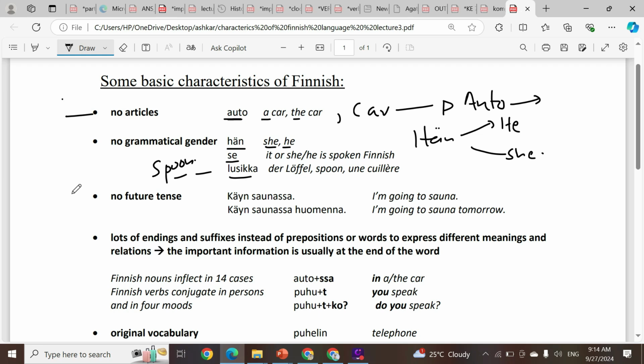No future tense. There is no existence of the future tense. No, you will